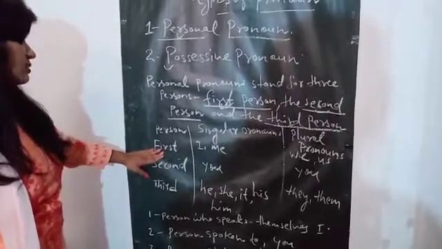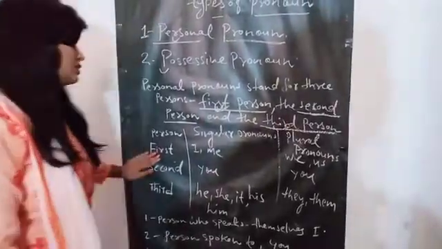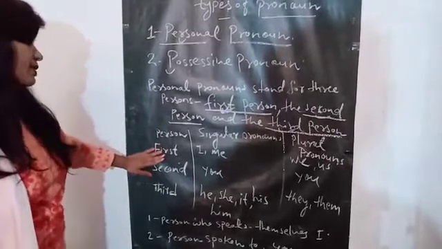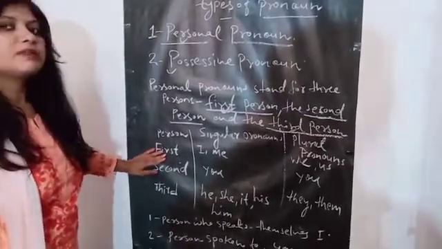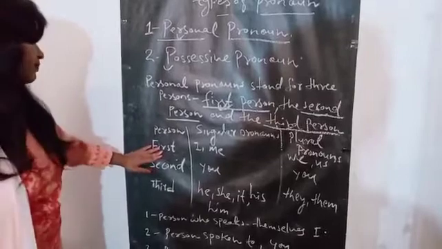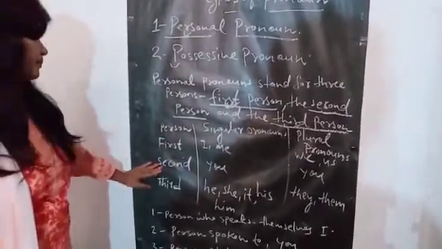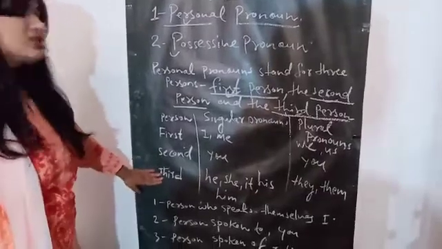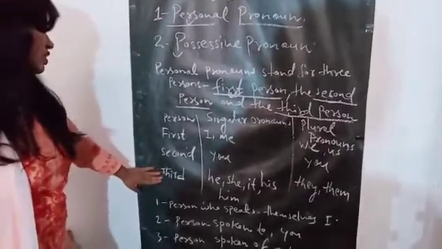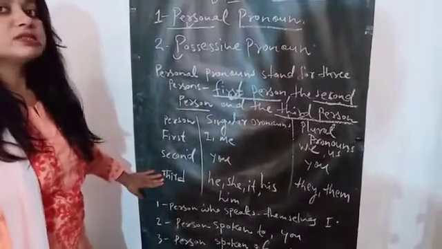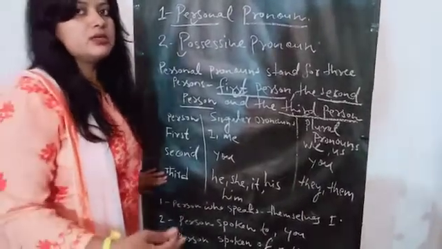Who is the first person? First person means a person who speaks, meaning I, myself. Second person, spoken to, means you. And who is the third person? Third person means a person spoken of, other persons, like he, she.